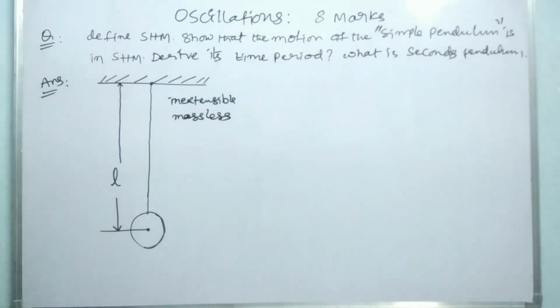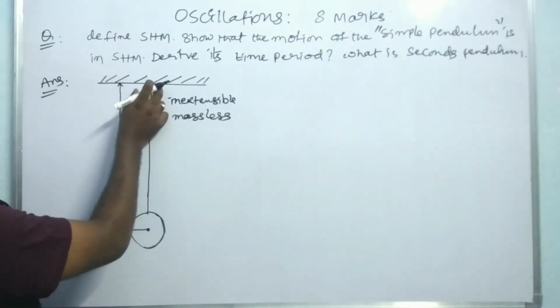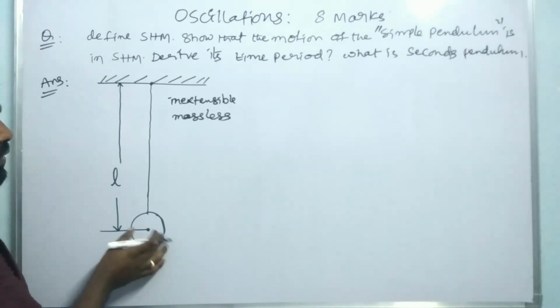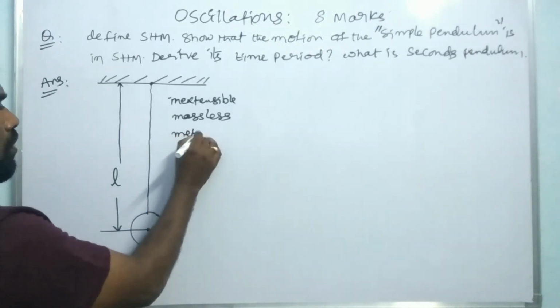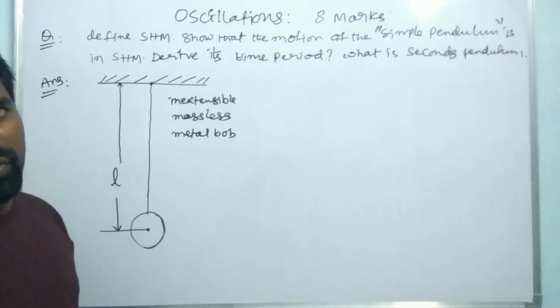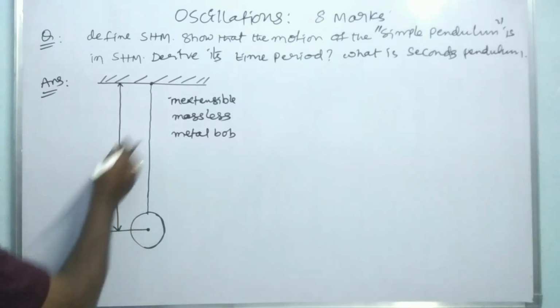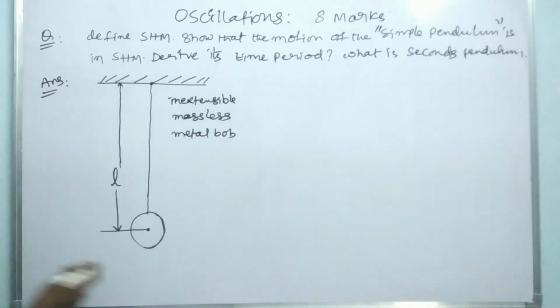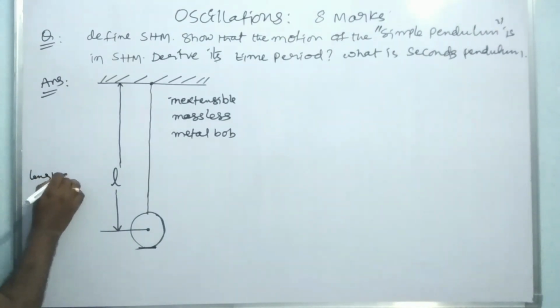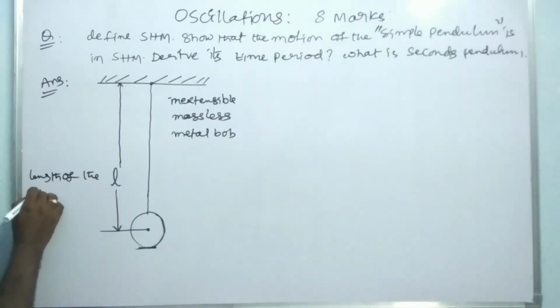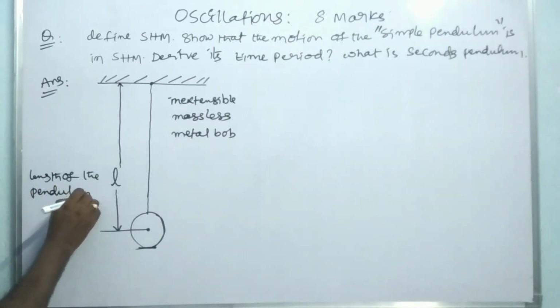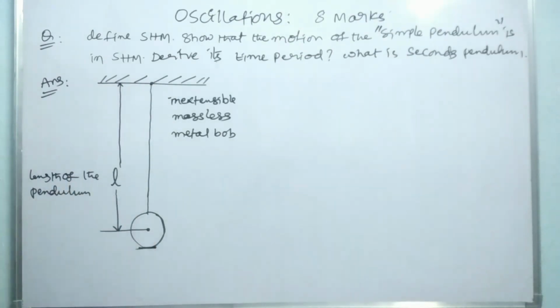One end is fixed to the rigid support and the other end is attached to the metal spherical bob. This arrangement is known as the simple pendulum. The distance between the suspended point and the center of the bob, not the bottom, is called the length of the pendulum, L.